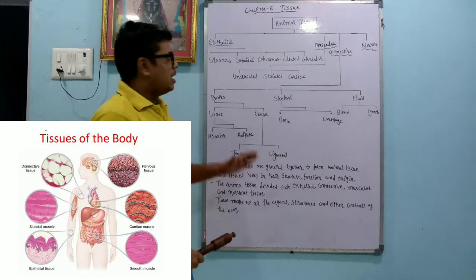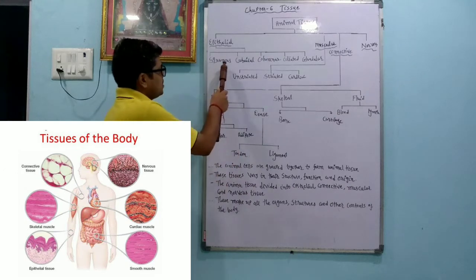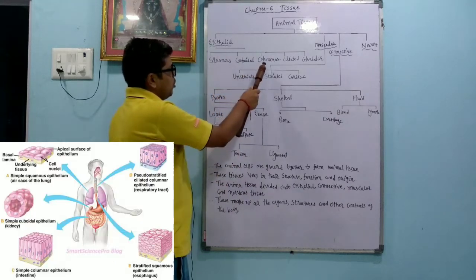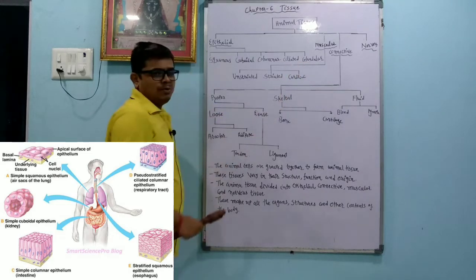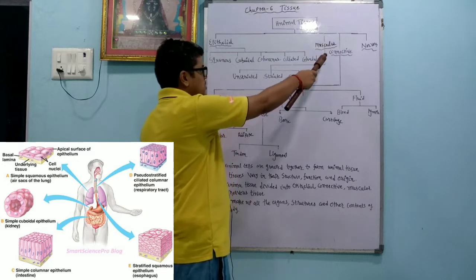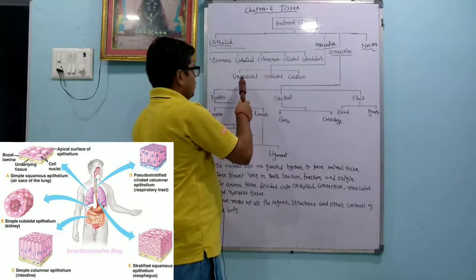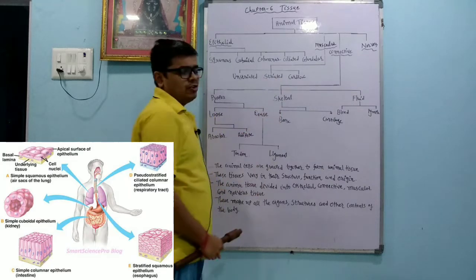Dear student, epithelial tissue is divided into further categories like squamous epithelium, cuboidal epithelium, columnar epithelium, ciliated epithelium and glandular epithelium. After that we have the muscular tissue. Muscular tissue is divided into the 3 categories: one is the unstriated tissue, striated tissue and the cardiac tissue.